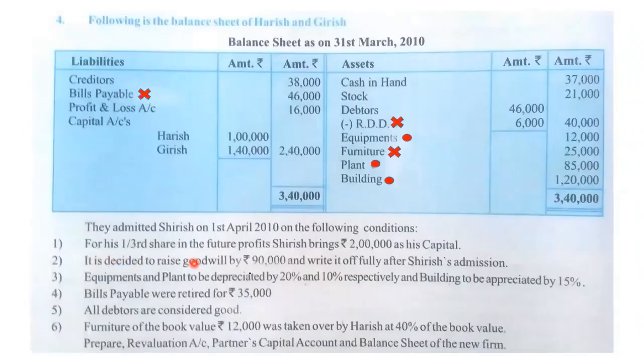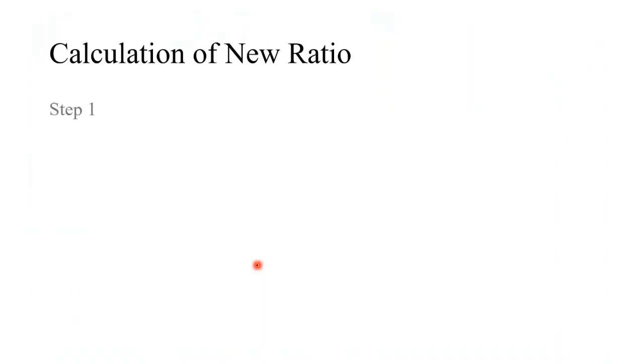it is decided to raise goodwill by 90,000 and write it off fully after Shirish's admission. So we have to raise the goodwill by 90,000. So goodwill will be raised in old ratio and written off in new ratio. Let's see. For that, we will have to calculate new ratio first. Calculation of new ratio. There are 2 steps to calculate new ratio. One is calculation of balance of 1. Balance of 1 is calculated as 1 minus the ratio of incoming partner.